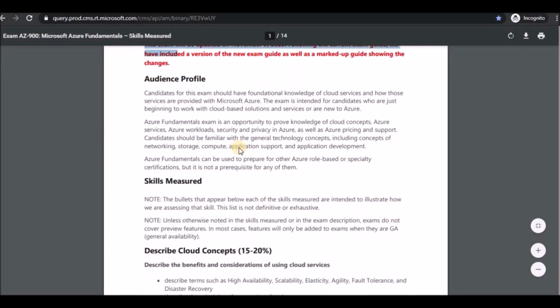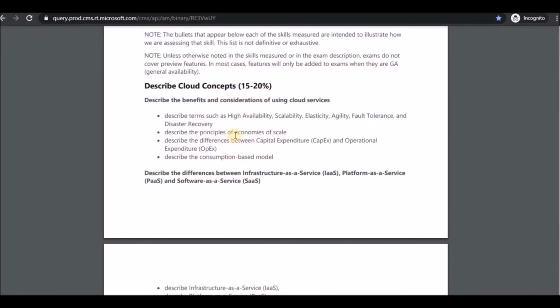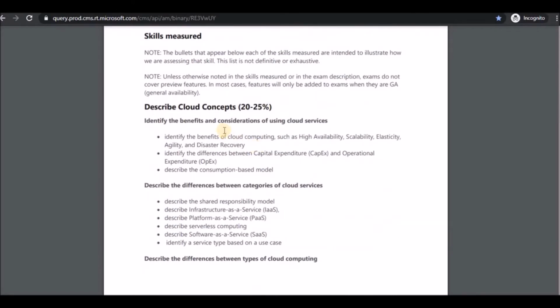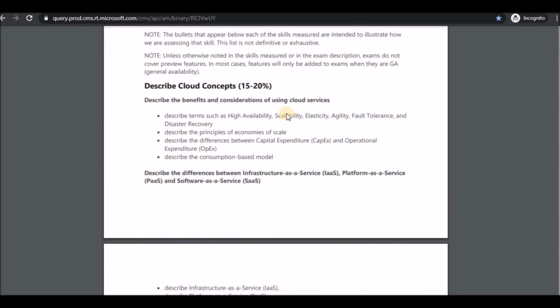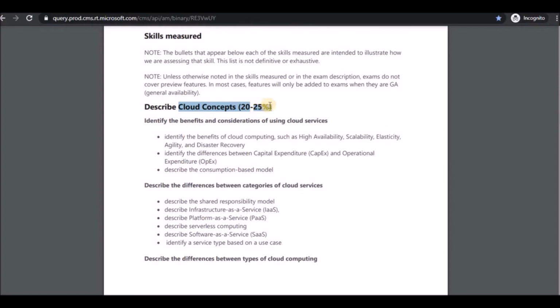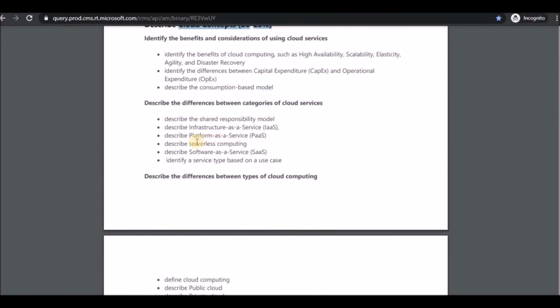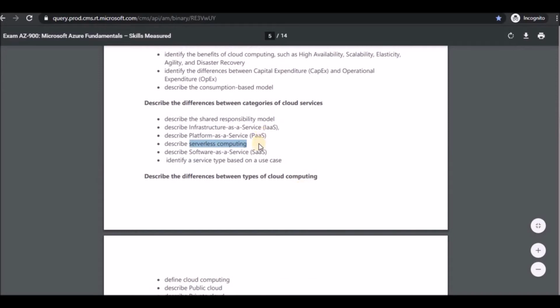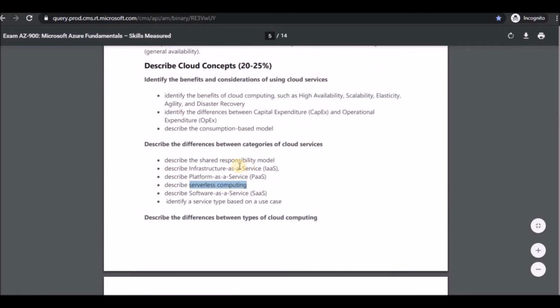Now if you scroll down, you can see the old one, and a little further down, you can see the differences, like what they have added. For cloud concepts, the percentage has increased from 15 to 20% earlier, and now they have increased it to 20 to 25%. They have also included two more concepts: serverless computing, and I think the shared responsibility model is newly added in the cloud concepts.